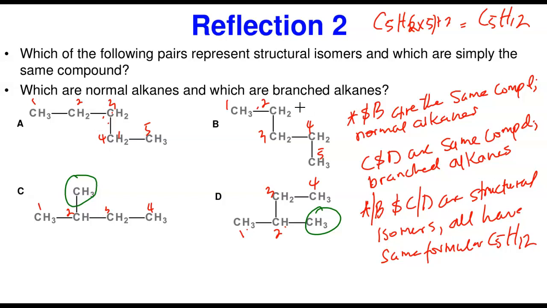Again, like I said, this is an isomer of this, and B is also an isomer of this. What that simply means is that this is going to be an isomer of this, because this is the normal one and this is the branched one, and they have the same molecular formula. So that is how we do this problem.